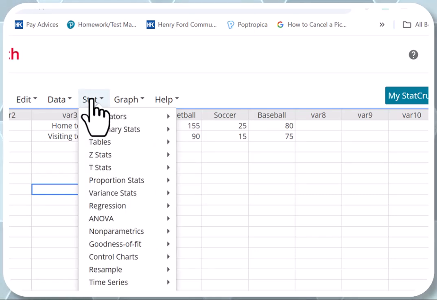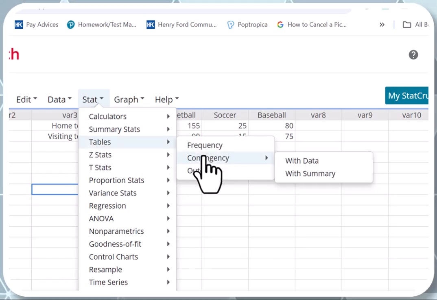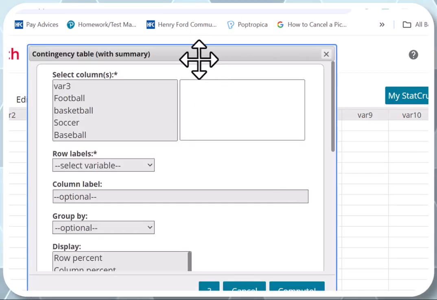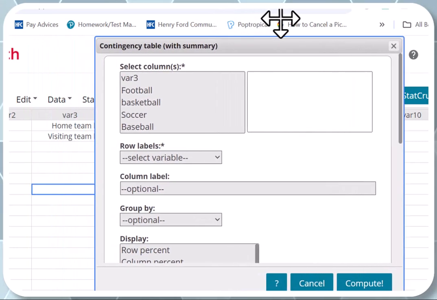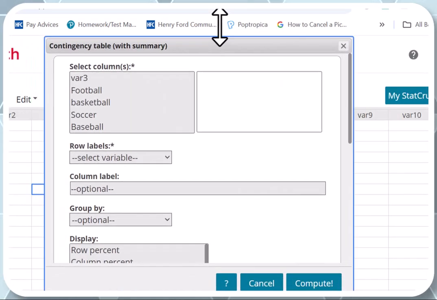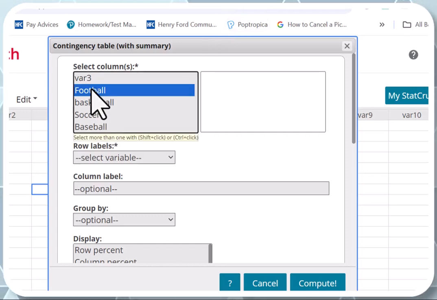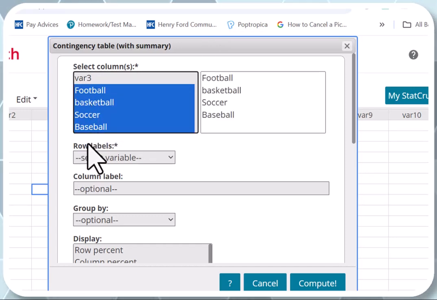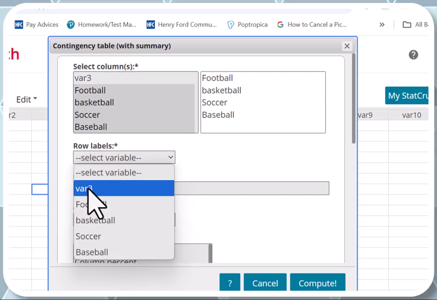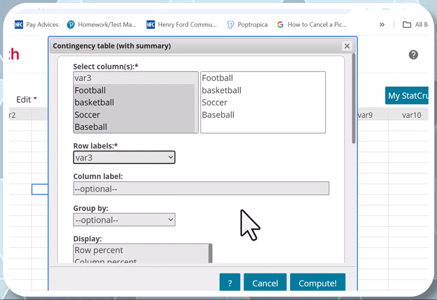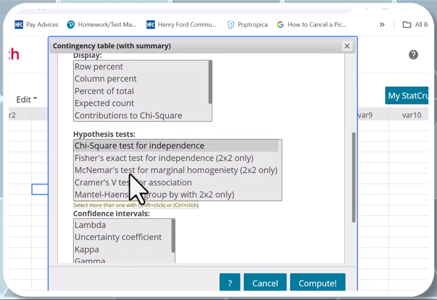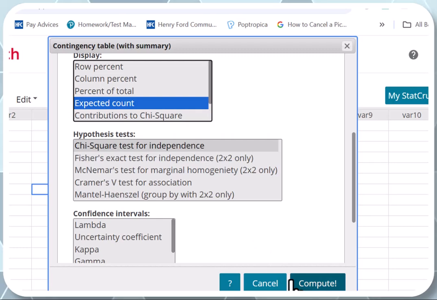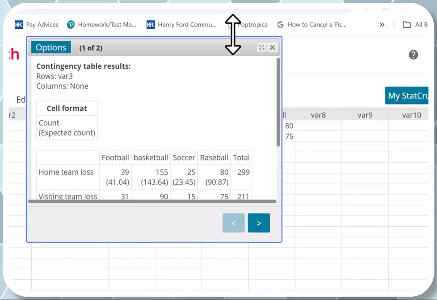So you go to Stat, Tables, Contingency, With Summary. And look, we want the columns that have data. There are 4 columns that have data: the football, basketball, soccer, and baseball. You just select them like that. And then he wants the column that has the labels. The labels is called variable 3. I didn't give it a name, so you just select the remaining one. You just select the remaining one, guys. And if you want the expected count, the expected value, you can select it right here. Let me show you. Okay, expected count right here. And then hit compute. And we're done.